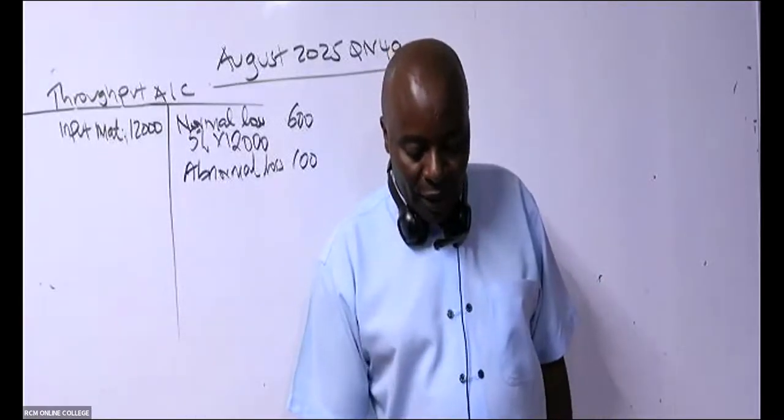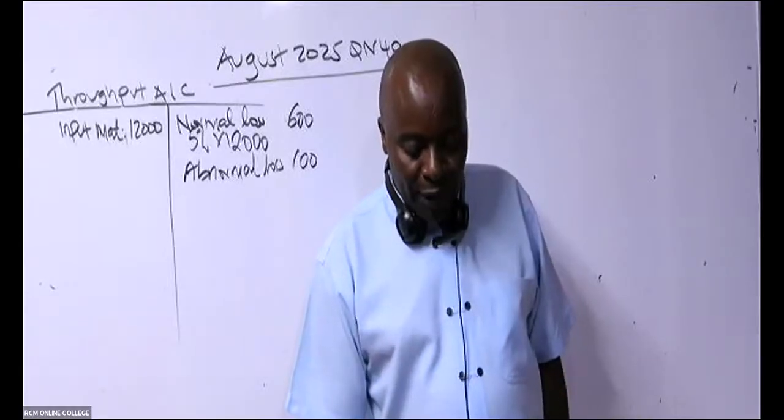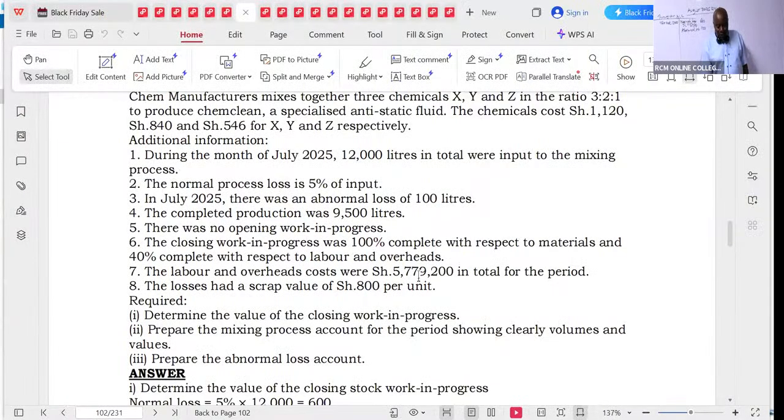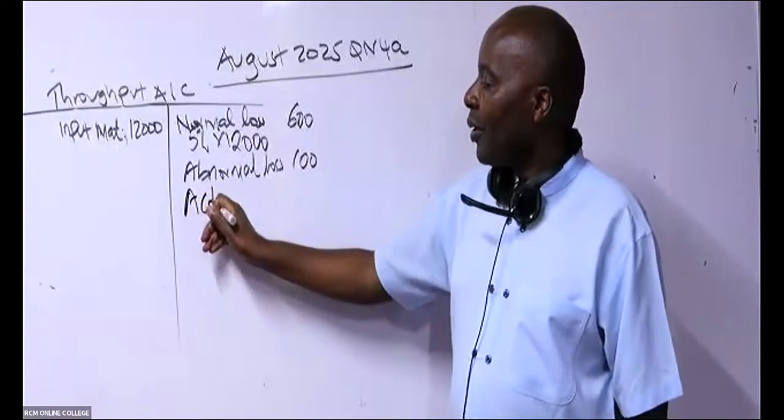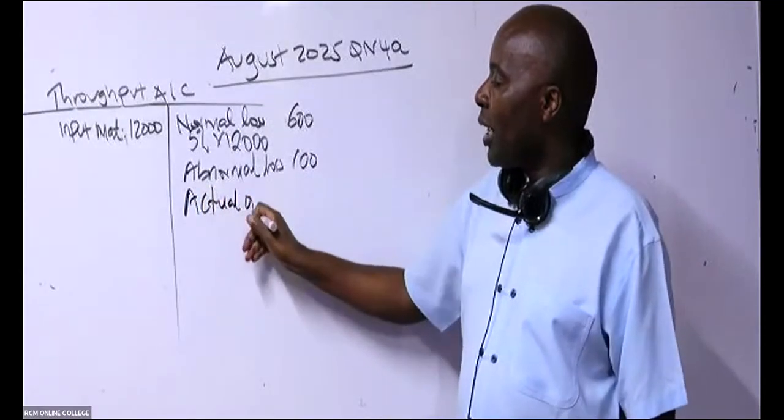After that, what else do we have there? They're giving us information. In note number 4, the completed production was 9,500. So actual production, 9,500. Call it actual output.